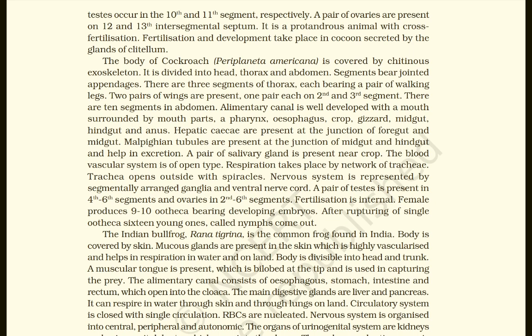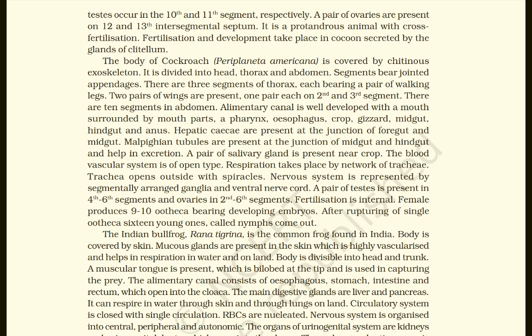A pair of testes is present in the 4th to 6th segments and ovaries in the 2nd to 6th segments. Fertilization is internal. Female produces 9 to 10 ootheca, containing developing embryos. After rupturing of a single ootheca, 16 young ones called nymphs come out.